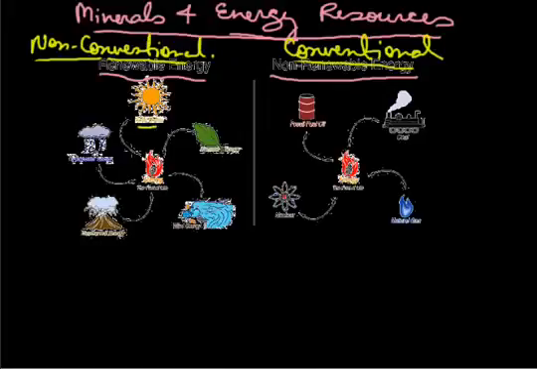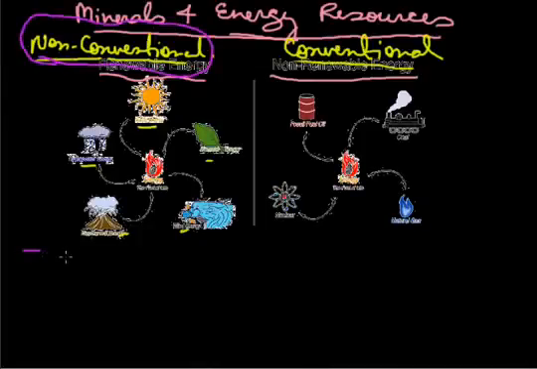Obviously you can see here solar energy, wind energy, water energy, tidal energy, biogas, thermal energy, they all are examples of non-conventional resources. On the other hand, petrol, coal, and natural gas are the examples of conventional. Let us in short do the difference between conventional and non-conventional energy resources.